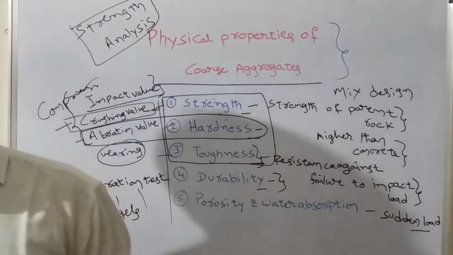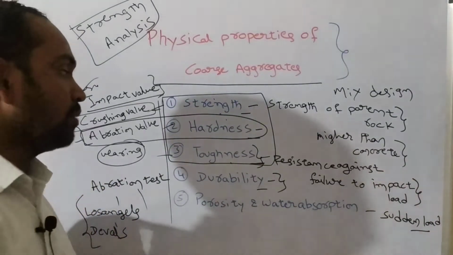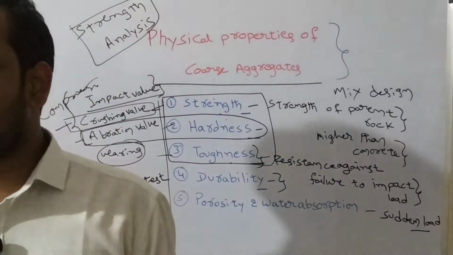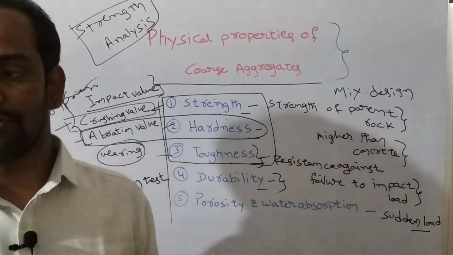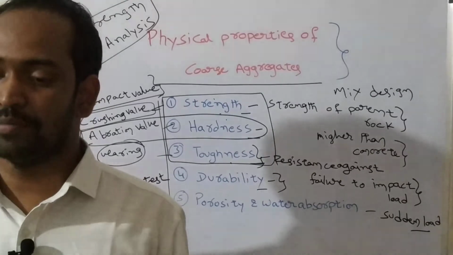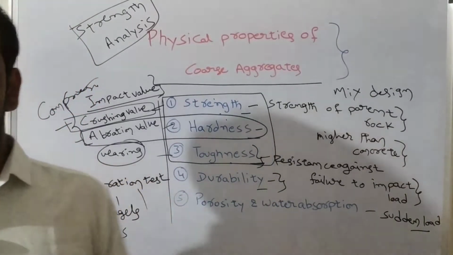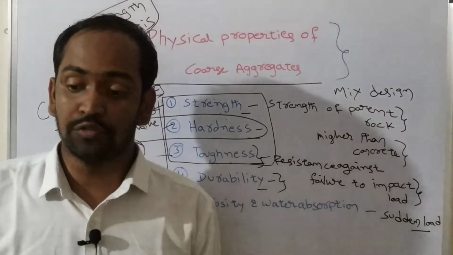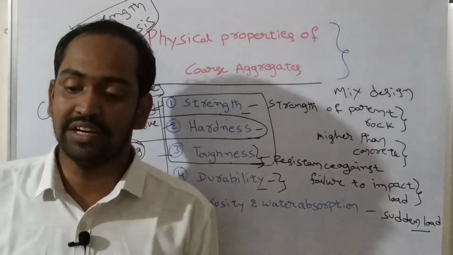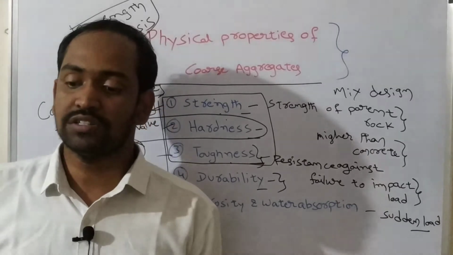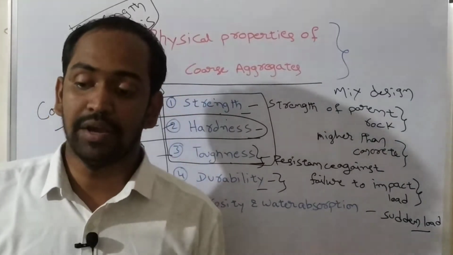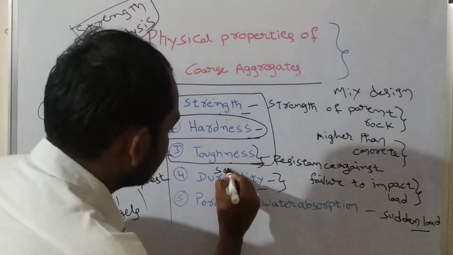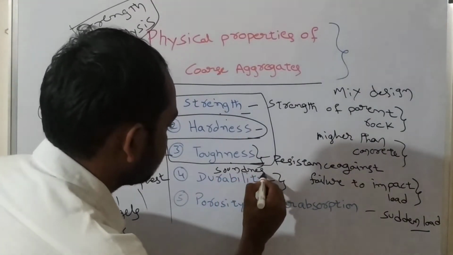So if aggregates have that property, we say they contain soundness, and they are highly durable. If they are not sound, they are unsound, and then they are not that durable. So durability is the ability of aggregate to withstand external or internal damaging attack, or in other words, the soundness of aggregate. The durability can be calculated by carrying out the soundness test.